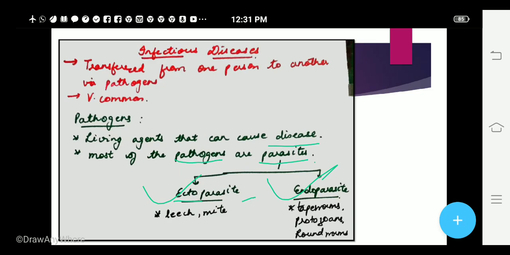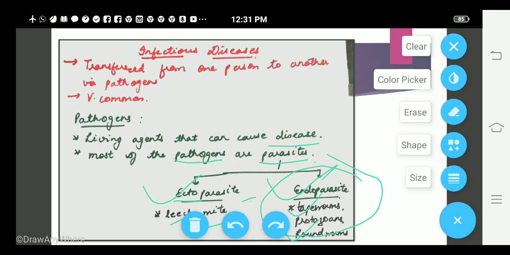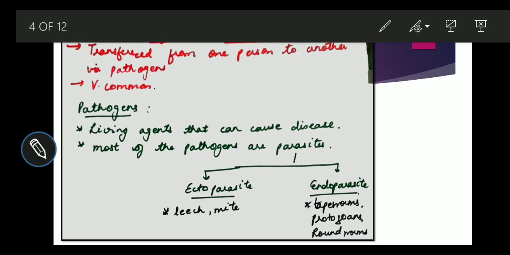The parasites which are found outside the body of the host, like leeches and mites, are called ectoparasites. Endoparasites are the ones which stay inside the body of the host, like tapeworms, roundworms, and some protozoans. They are all endoparasites. We will be talking about endoparasites today, or in fact in most of the diseases we will be talking about endoparasites. Now children, we shall be studying a few diseases after a while.